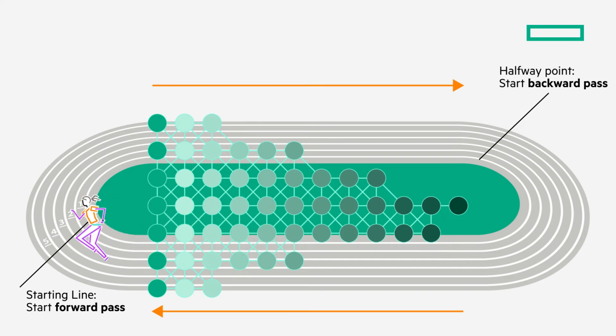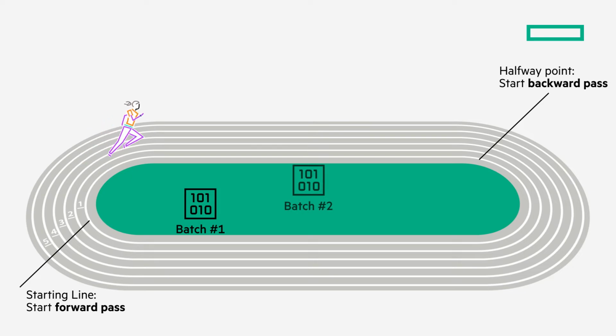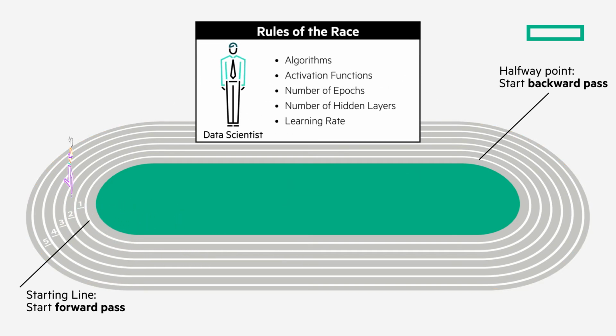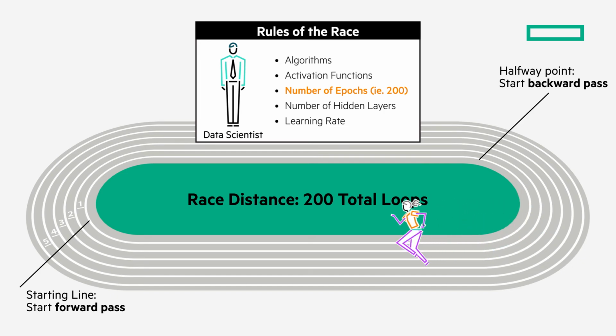With deep learning models, it is common for datasets to be so large that they must get divided into multiple batches for model training. The number of training examples present in a single batch is called batch size. An epoch is one forward pass and one backward pass of all training examples, so that means all batches in a neural network. Remember that at the very beginning of model training, the data scientist sets forth the rules of the race. This included the total number of set epochs, which can be likened to the length or distance of the entire race. Here, the runner is scheduled to complete 200 loops around the track.